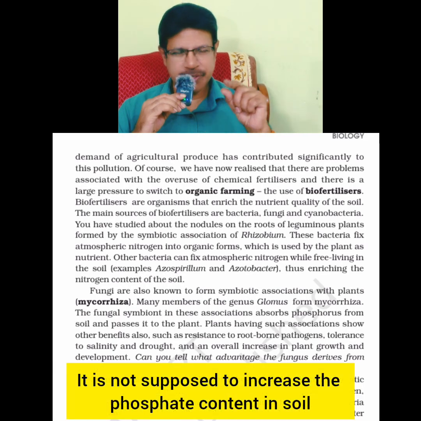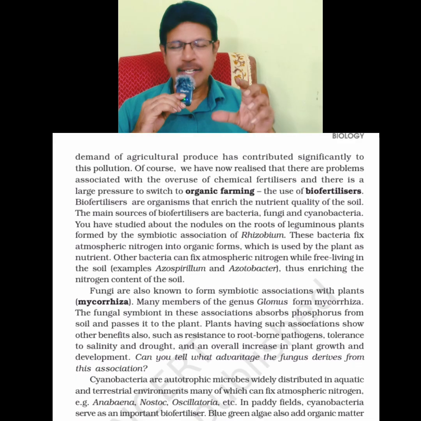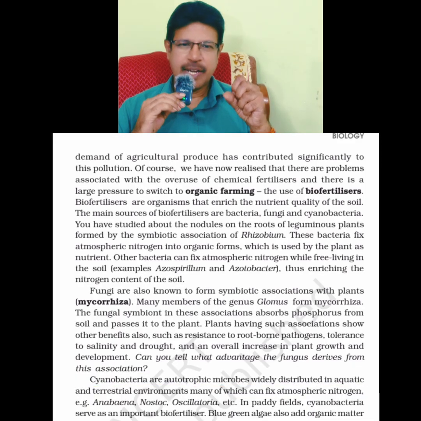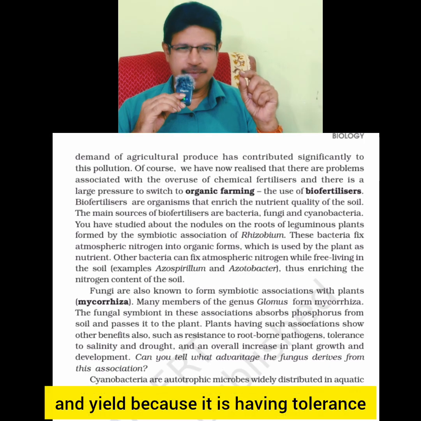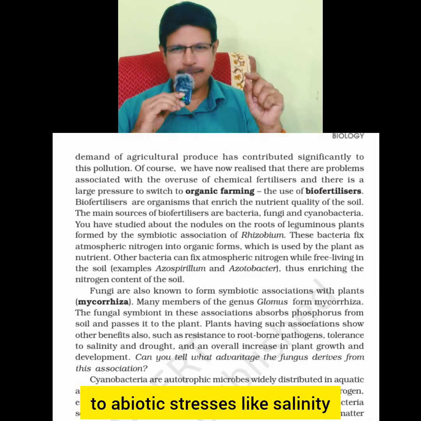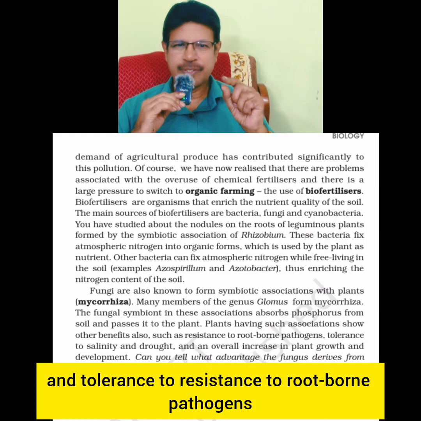It is not supposed to increase the phosphate content in the soil. It increases phosphate absorption from the soil, and it improves growth and yield because it provides tolerance to abiotic stresses like salinity and resistance to root-borne pathogens.